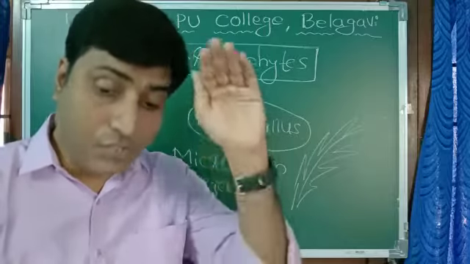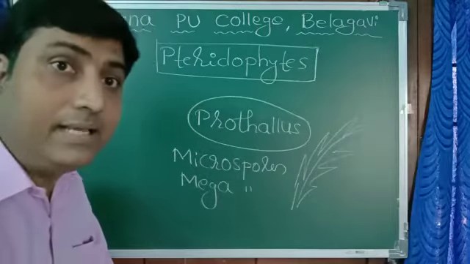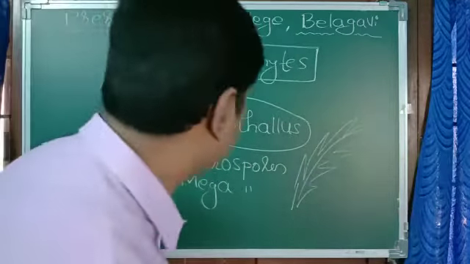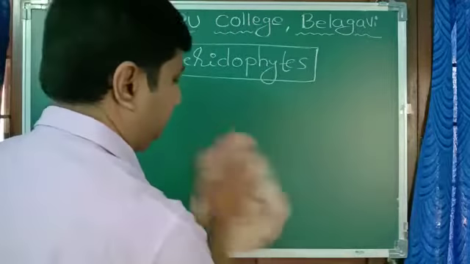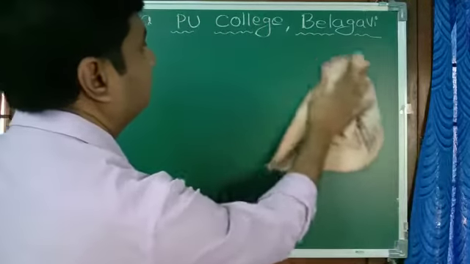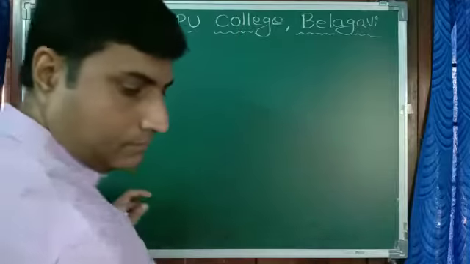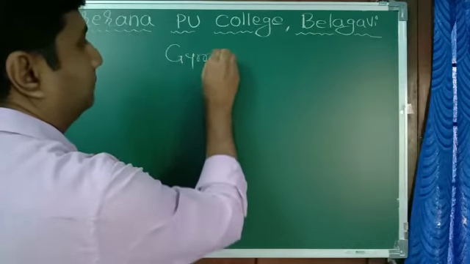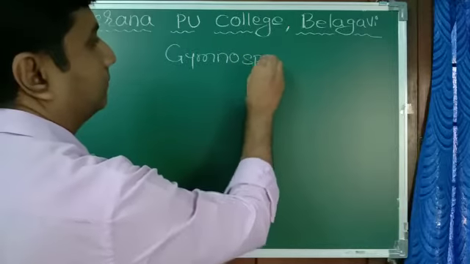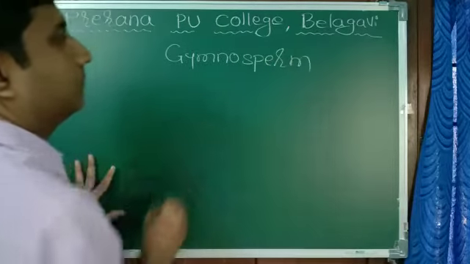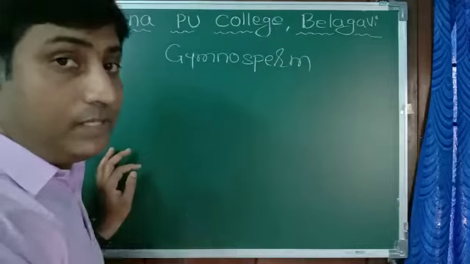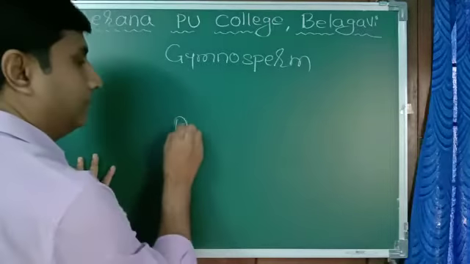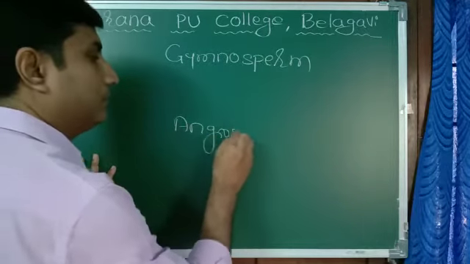Now the next higher group of plants is gymnosperm, and after that finally angiosperm.